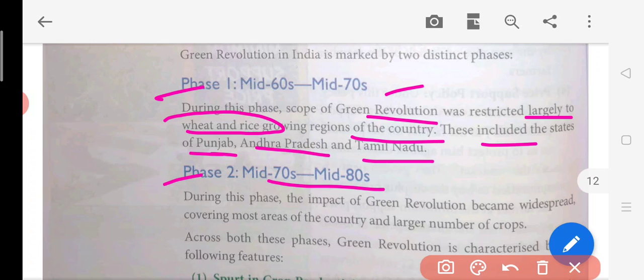But after that, in the 70s and 80s, what happened? During this phase, the impact of the green revolution became widespread. Okay, so it started spreading to other parts also.